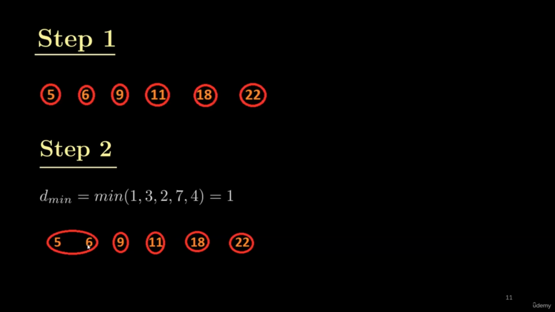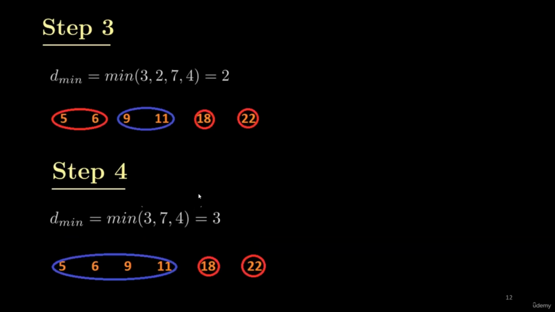So the distance between 6 and 9 is 3. The distance between 11 and 9 is 2. The distance between 18 and 11 is 7. And the distance between 22 and 18 is 4. So these are the new 4 distances which are shown here.